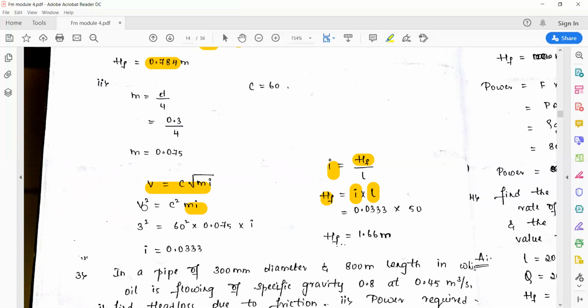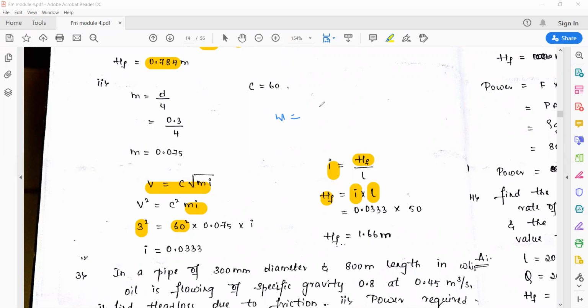The velocity value is given in the numerical, and the C value is also given. M is equal to D by 4. How do you get M is equal to D by 4? Basically M is called the hydraulic mean depth.